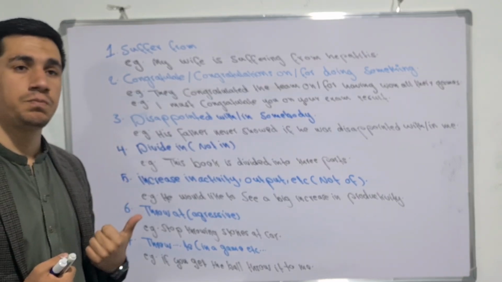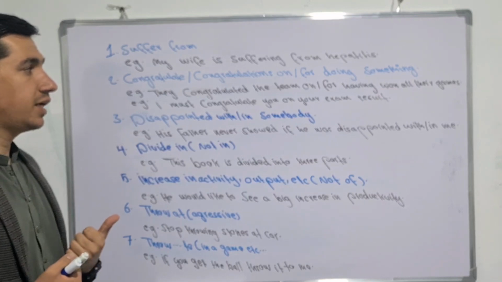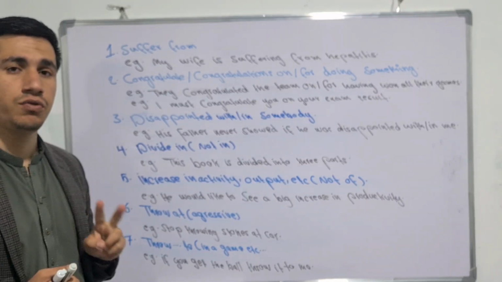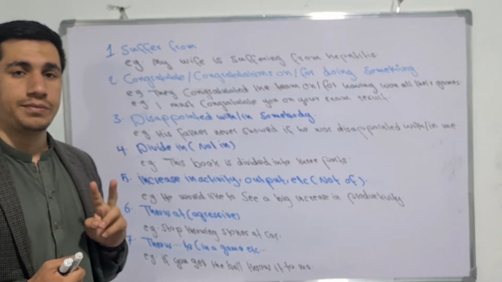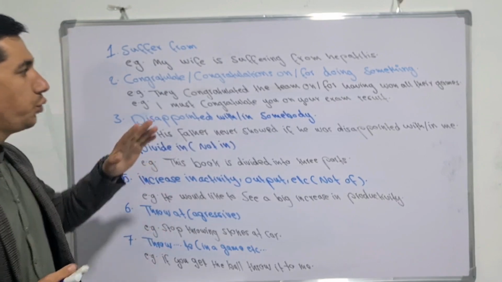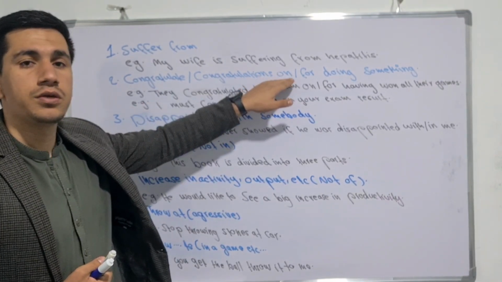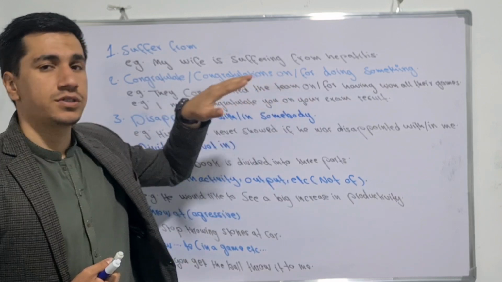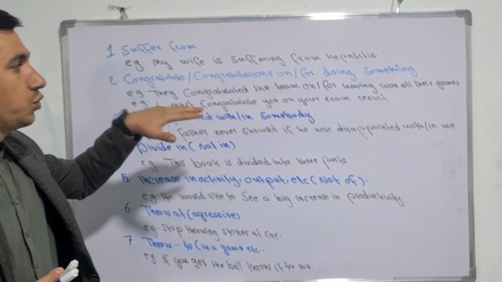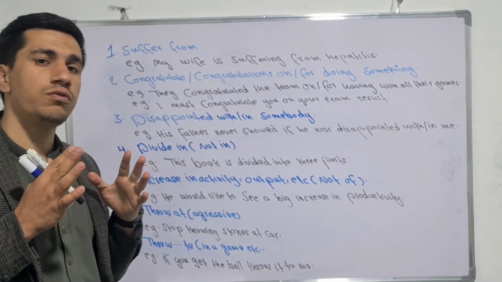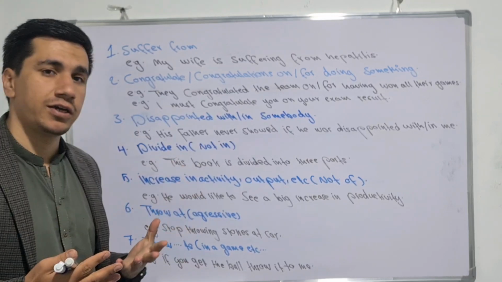The next we have is congratulate, or we can say congratulation. Congratulate is the verb form, and congratulation is the noun form. With both of them, two important prepositions are used. We can use either on or for.